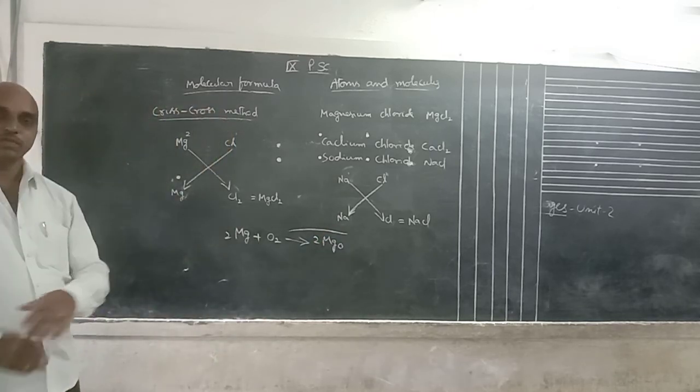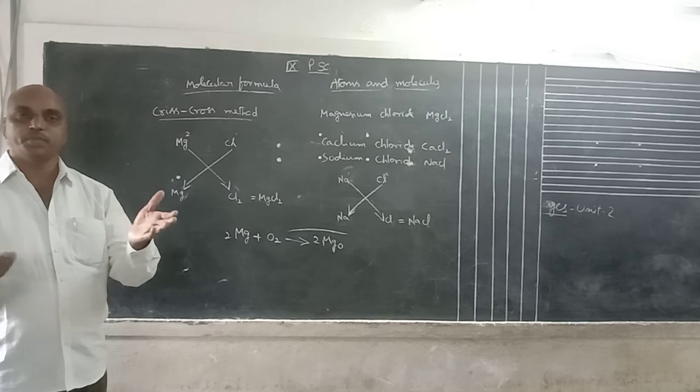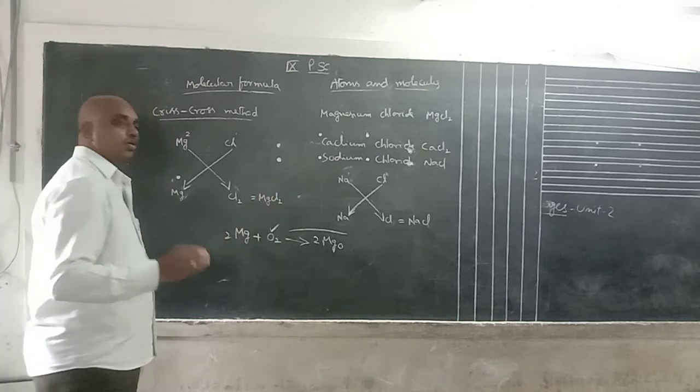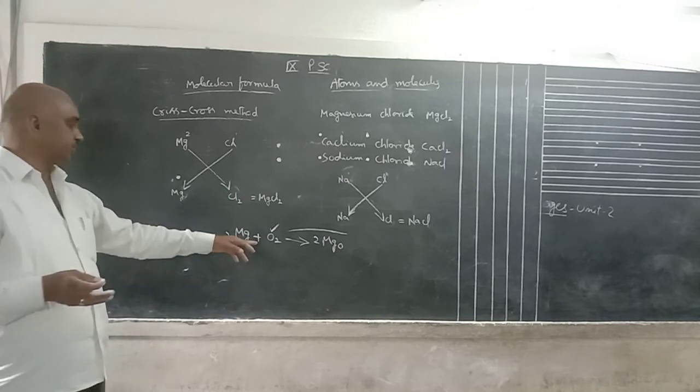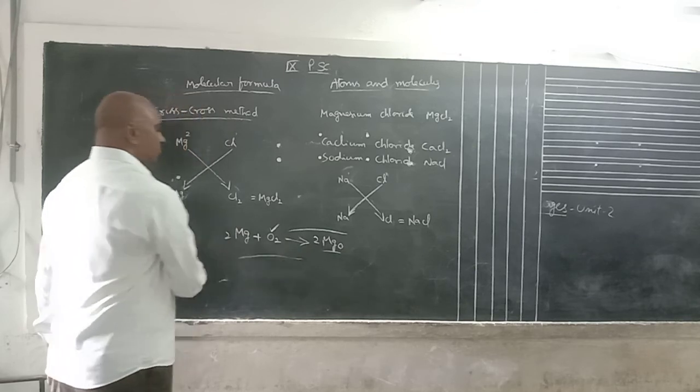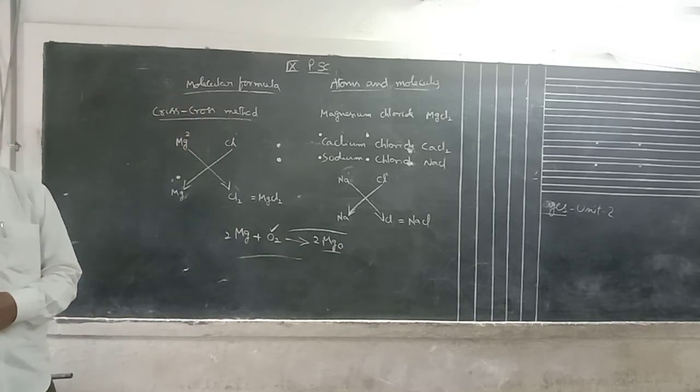Burning openly in air means the oxygen in the surrounding air reacts with the magnesium to form magnesium oxide. In this chemical reaction, the law of conservation of mass is not verified.